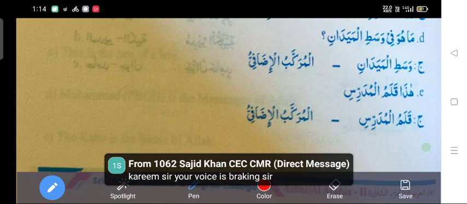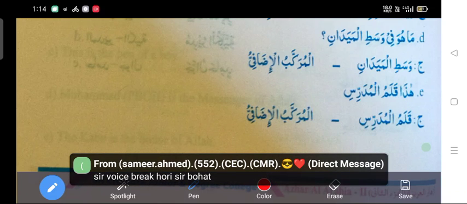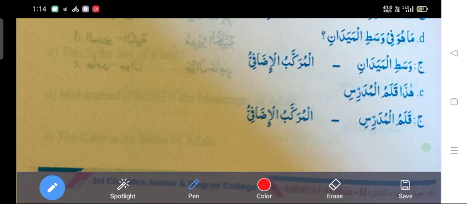He is asking us to extract a possessive phrase from the given sentence. Ma is a question word, huwa is a pronoun, fi is a preposition, wasatun is a noun, middle, and maidan is also a noun, one beside the other.